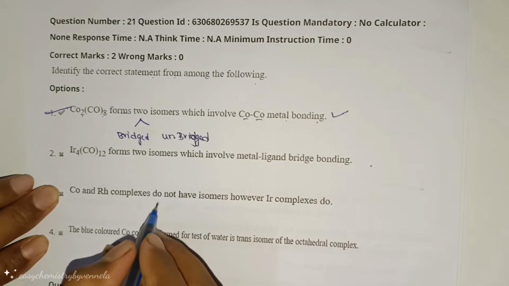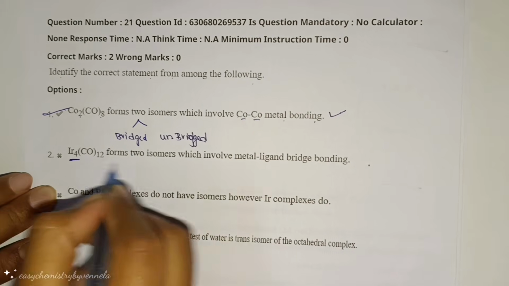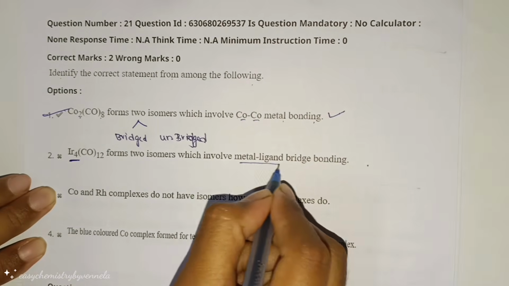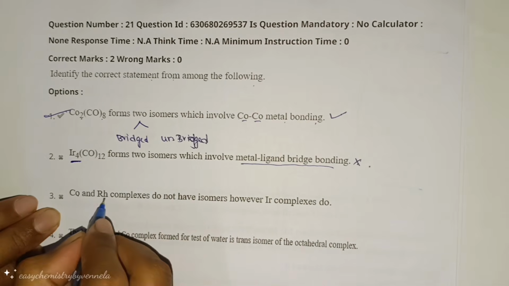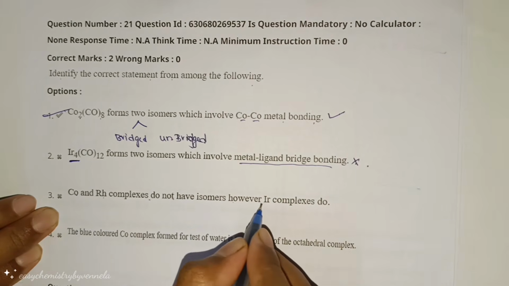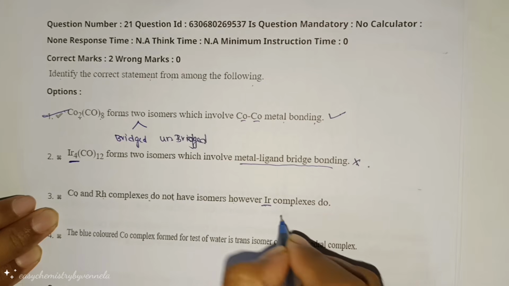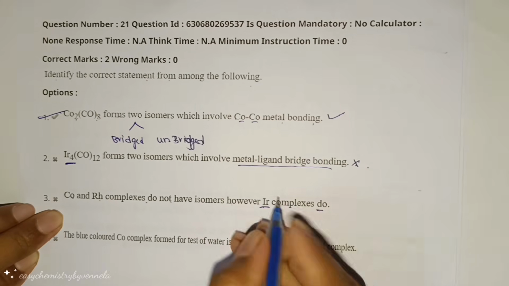Why are other options incorrect? Iridium, two isomers which involve metal ligand bridge. No, this is incorrect. Rhodium cobalt complexes do not form isomers. However, iridium forms. Not correct.